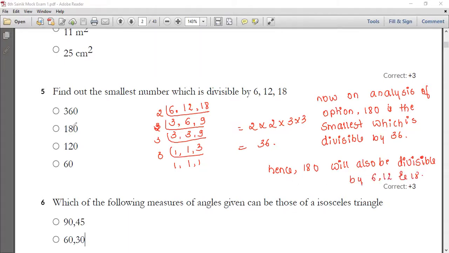Okay, so what's your correct answer then? 180. You have to see whether these numbers are divisible by 36 or not. But if it is divisible, then which is the smallest number which is divisible by 36? That one you have to find. Okay, this is a kind of tricky one they will ask you in your exam. So now let me go with your next question.